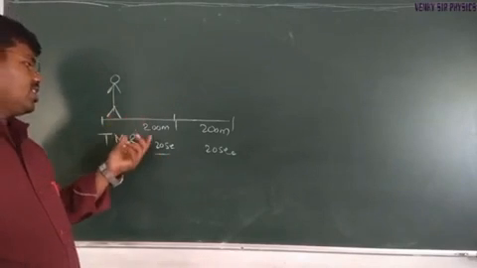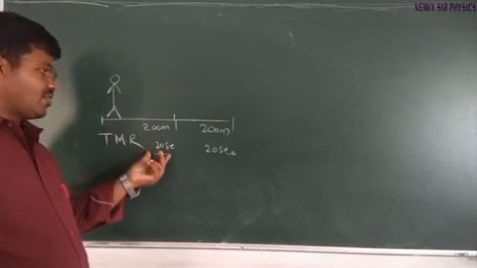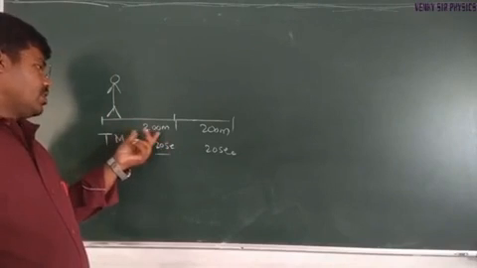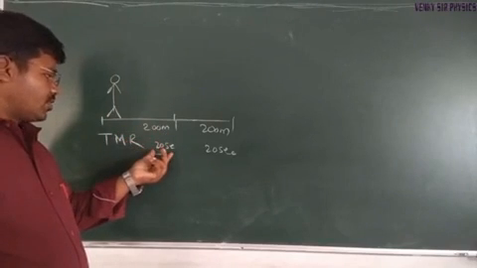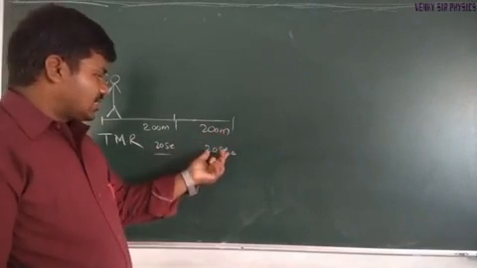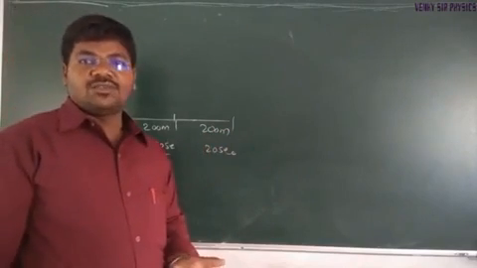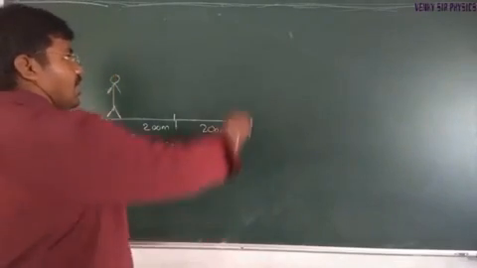According to the definition, equal distances are covered in equal intervals of time. 200 meters in 20 seconds, and 200 meters in the next 20 seconds. This type of motion we can say is uniform motion.